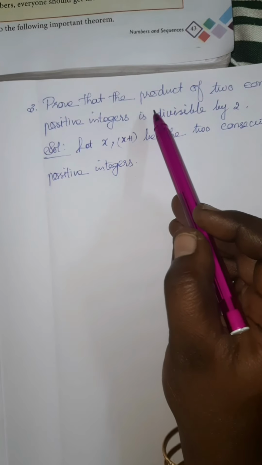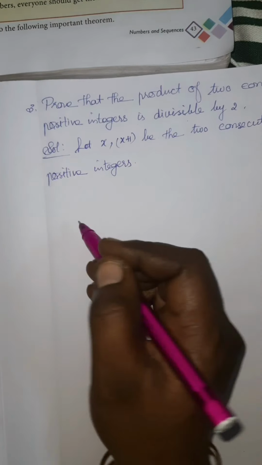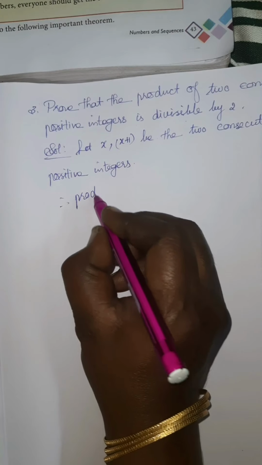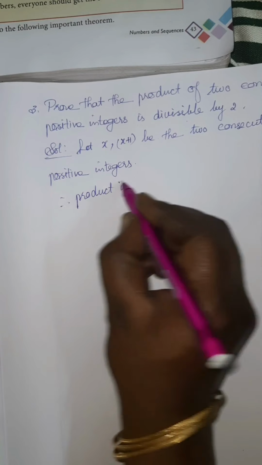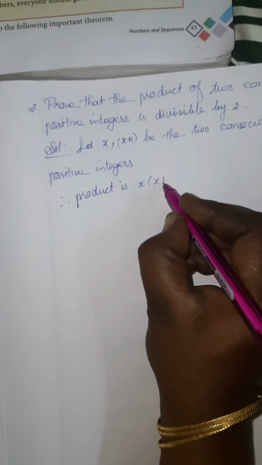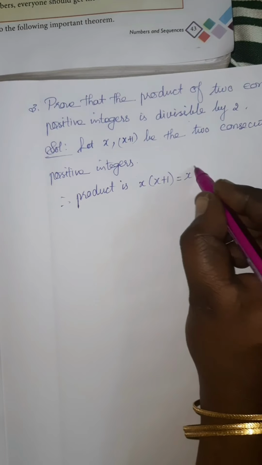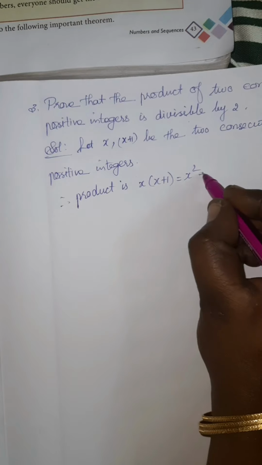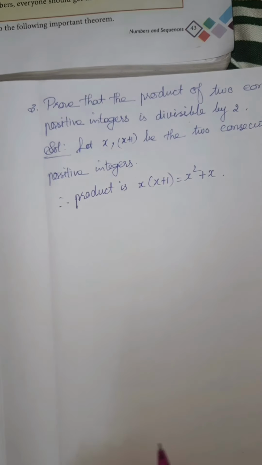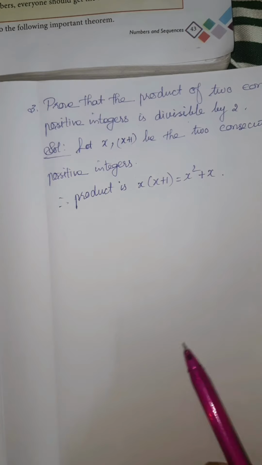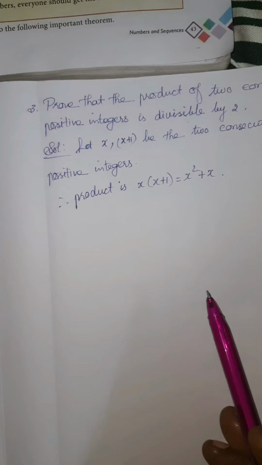Then in the question they said the product of two consecutive positive integers. So what about the product? Product is x into x plus 1. What is the value of x into x plus 1? x into x, x square, x into 1, it is plus x. So we got the product is x square plus x. Now you have to prove this product is divisible by 2.